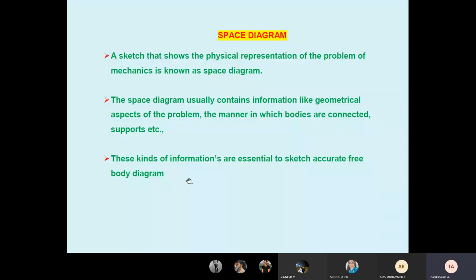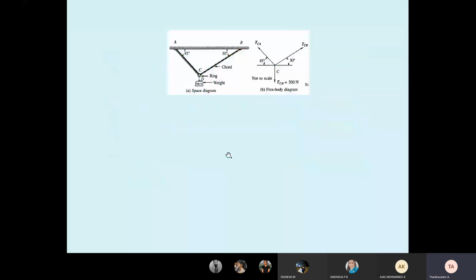The actual diagram given in the problem is called the space diagram. For solving the problem, we must draw the free body diagram. These kinds of information are essential to sketch an accurate free body diagram. See here, an example. This is the first diagram, the space diagram.